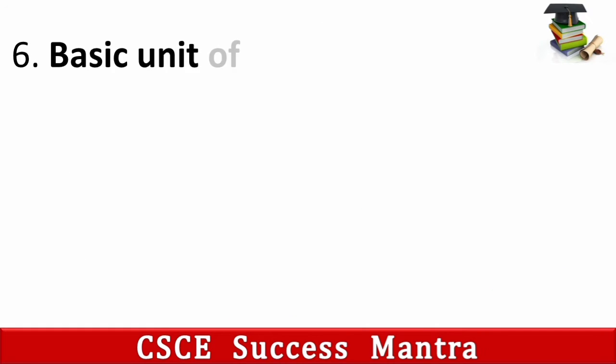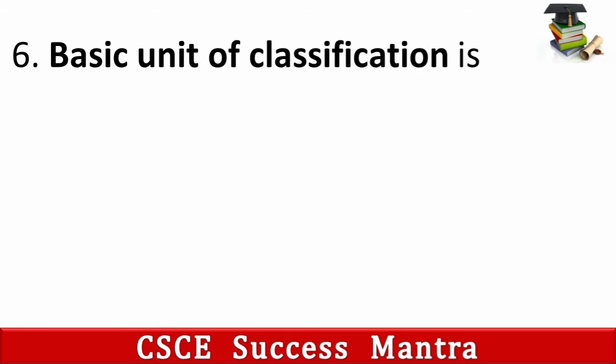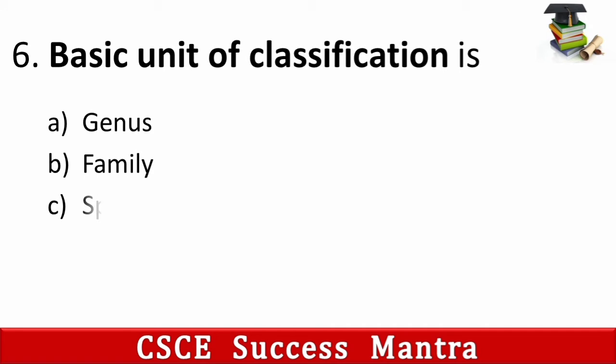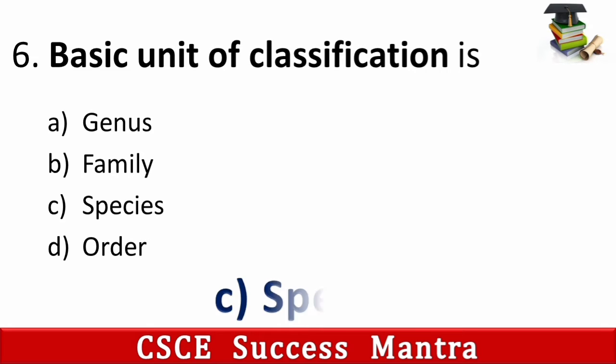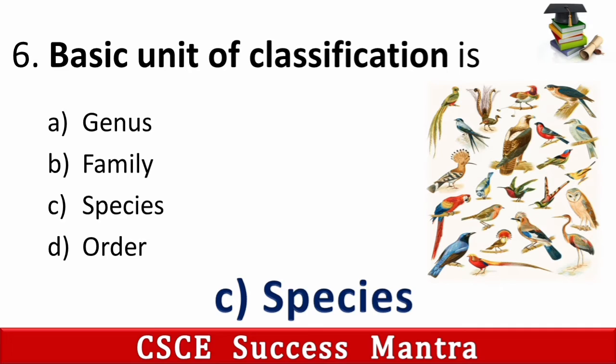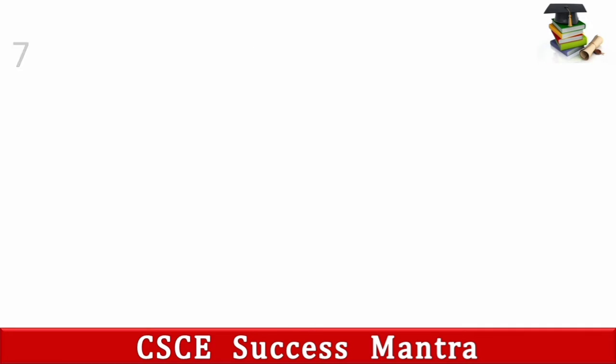Sixth question is, basic unit of classification is A. Genus, B. Family, C. Species, D. Order. So its answer is C. Species. Basic unit of classification is species.